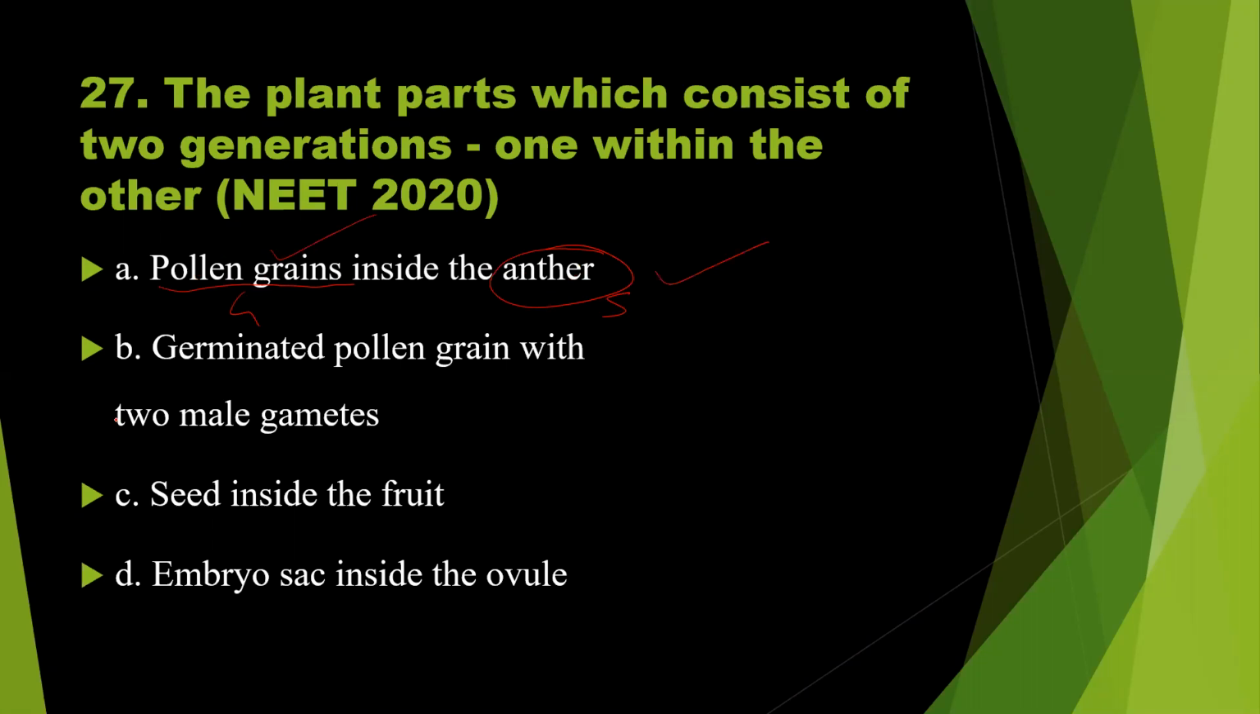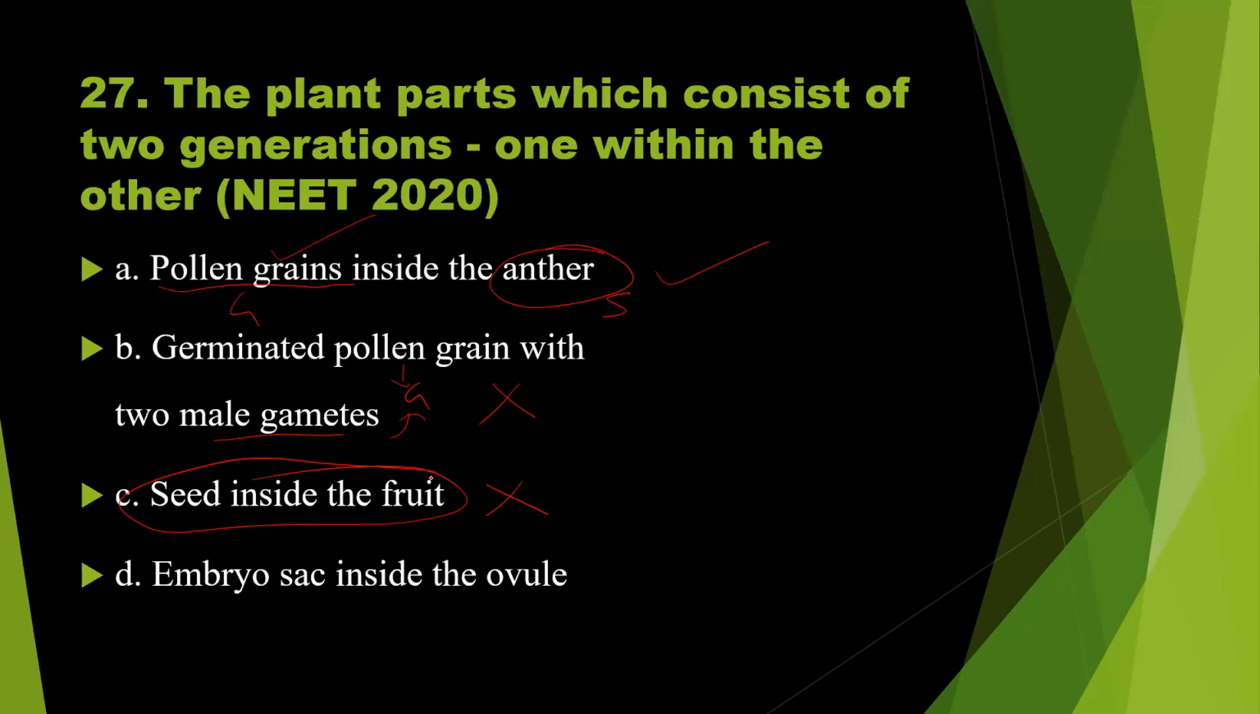And option B, germinated pollen grain. Again, germinated pollen grain representing the male gametophyte with the two male gametes. Male gametes also belong to the gametophytic generation only. So here both are gametophyte. Here one is gametophytic generation, another one is of sporophytic generation. So this will not be the right answer. Next option, seed inside the fruit. The seed is present within the fruit, that is true. And fruit is a ripened ovary and seed is a ripened ovule. So they belong to the same phase. So that's why this is not the right answer.